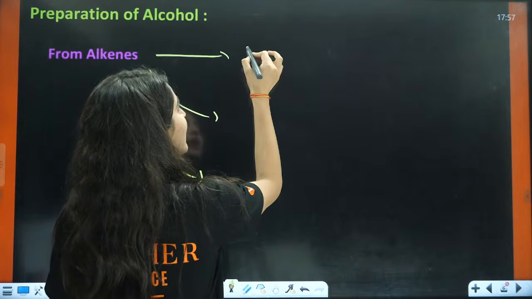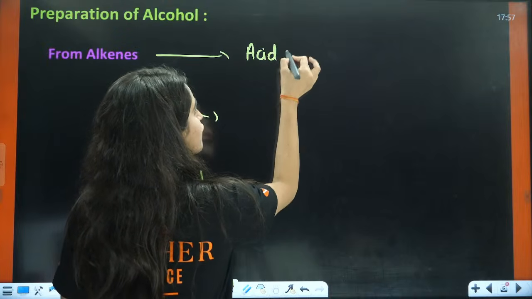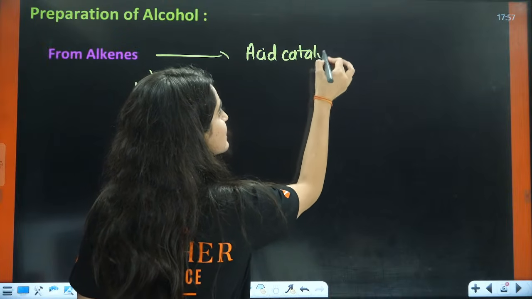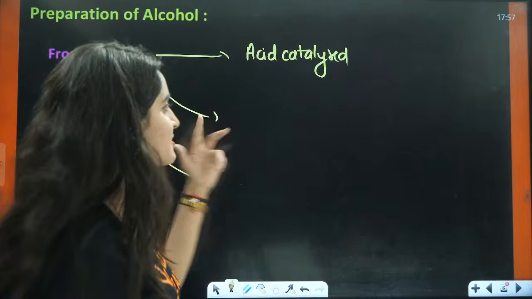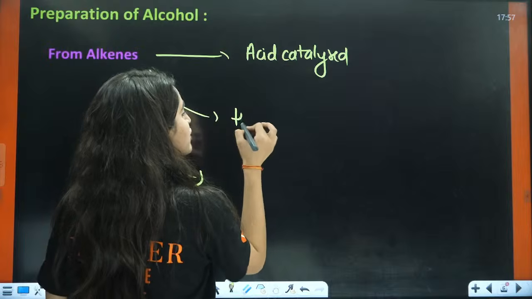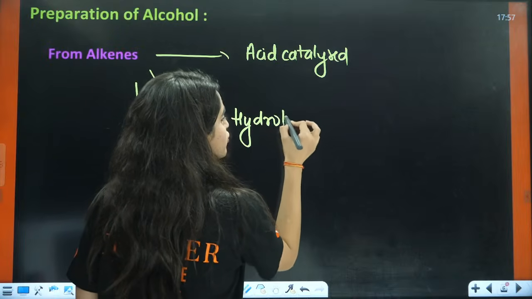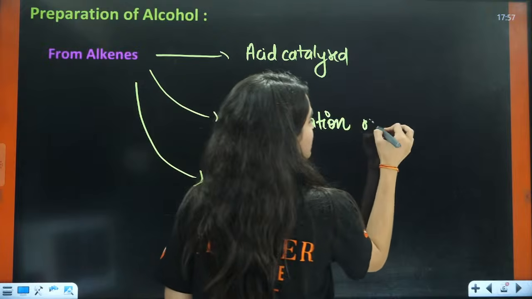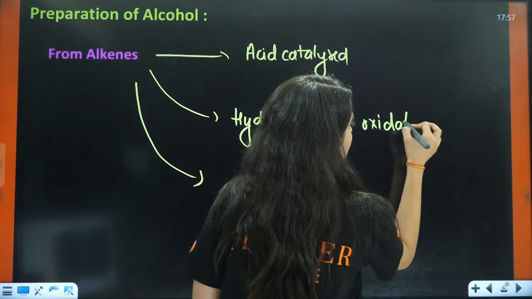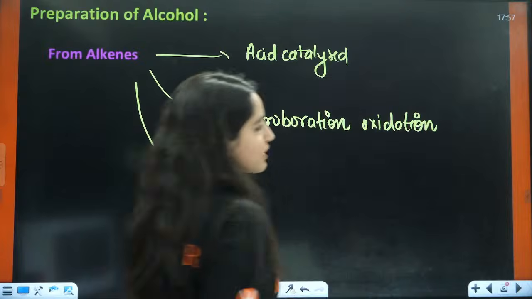First is acid catalyzed, right? And here we are converting alkenes to alcohols. Second is going to be hydroboration, oxidation.